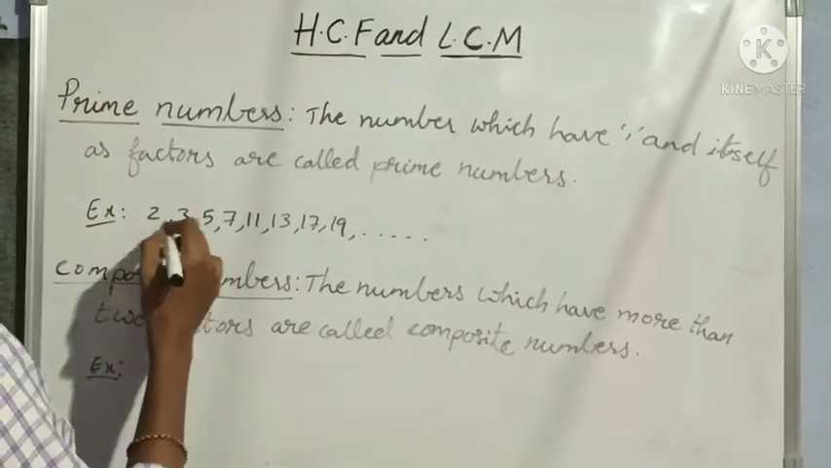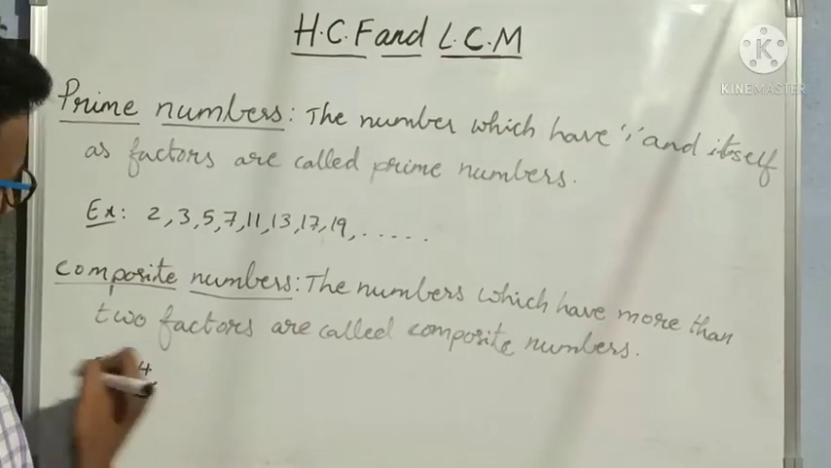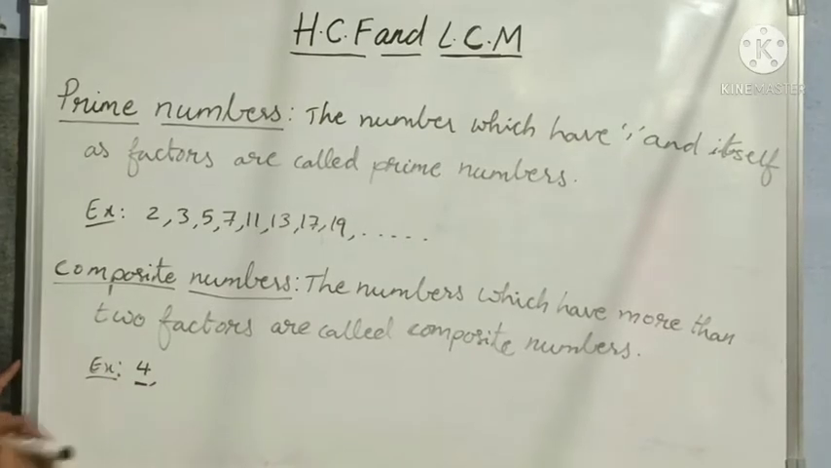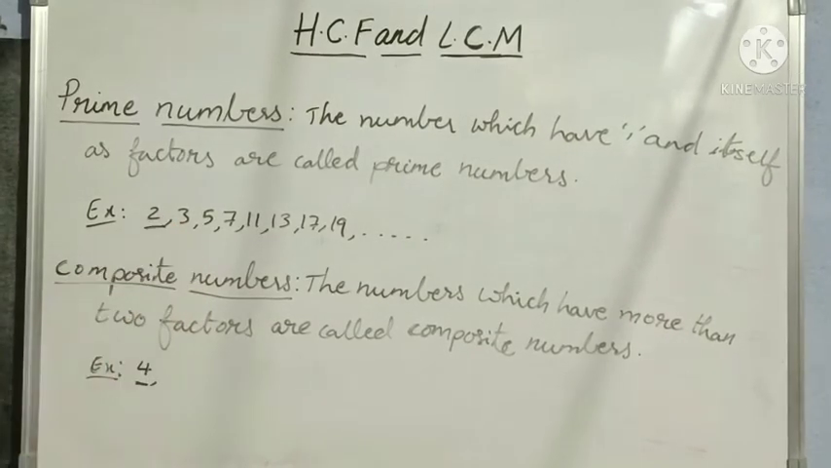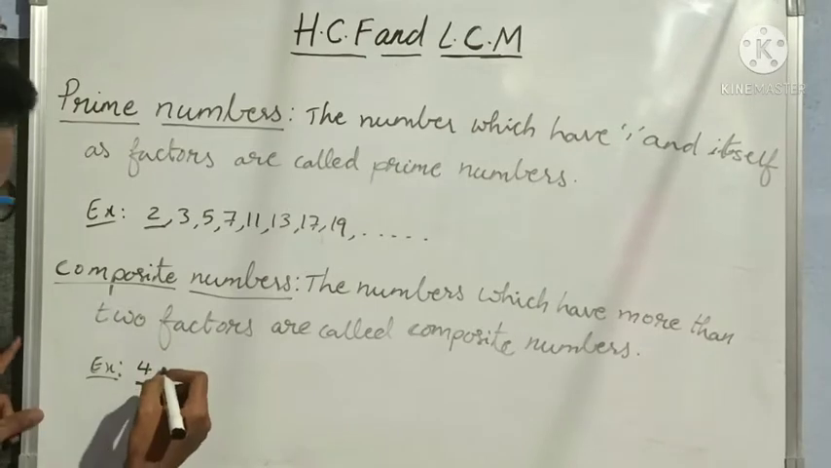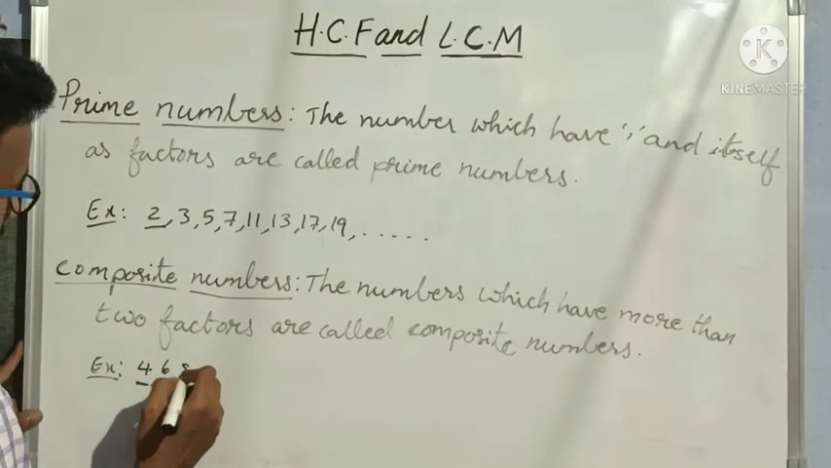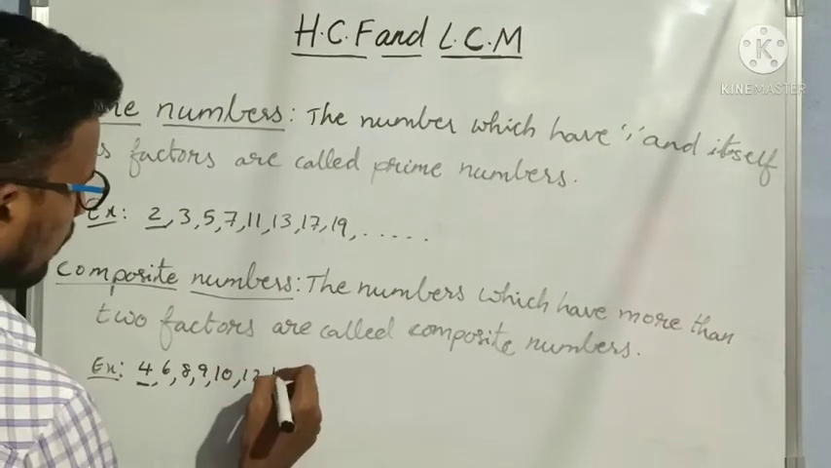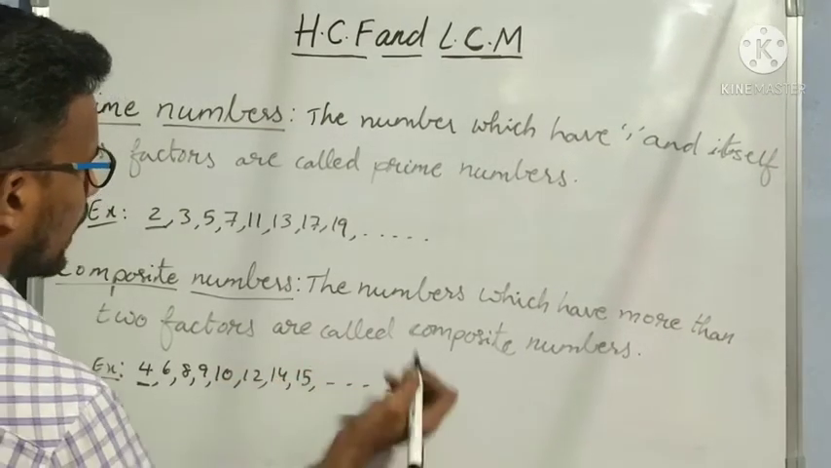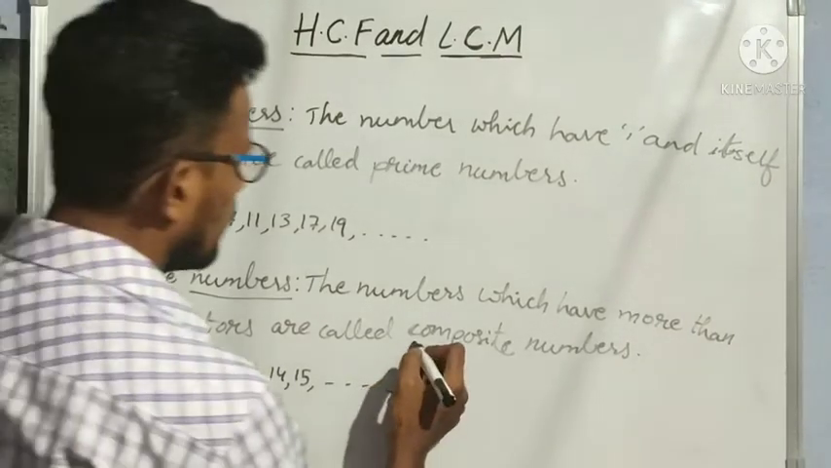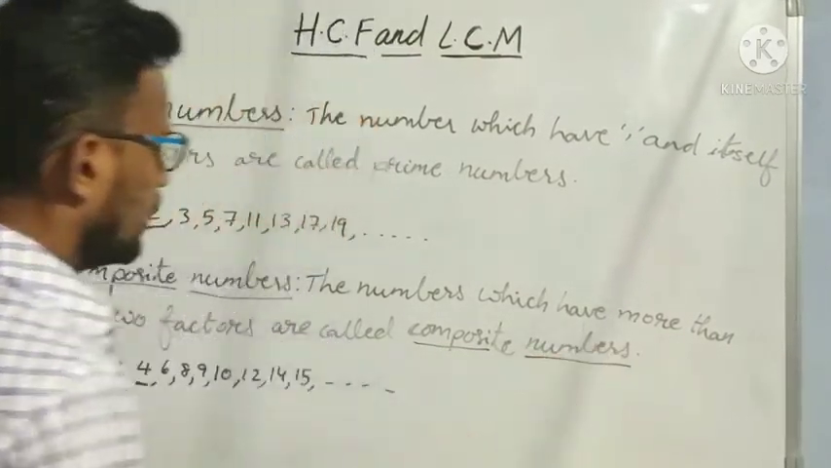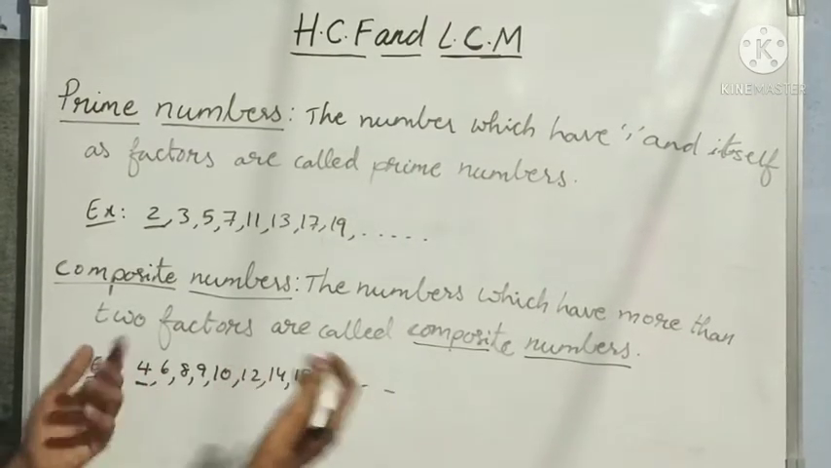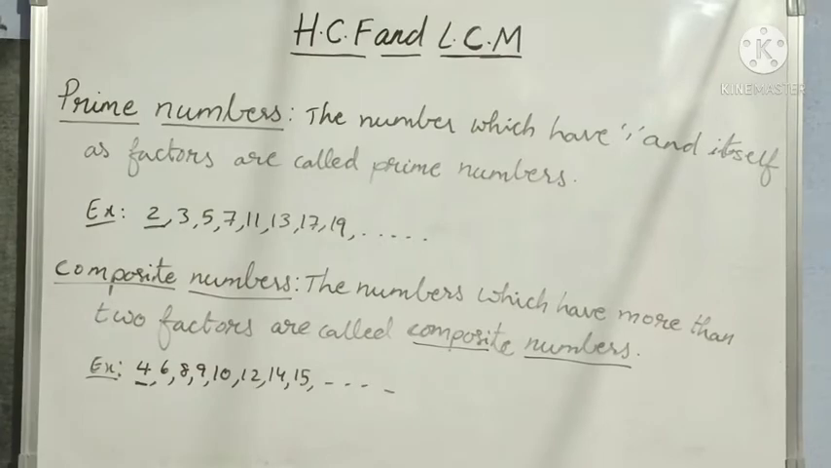So 2 is a prime number, 3 is a prime number. So after 3 what do we get? 4. So 4 is the first composite number. So what is the smallest composite number? 4. What is the smallest prime number? 2. Understood everybody? So 4, after that 6, 8, 9, 10, 12, 14, 15 and so on. These are composite numbers. Understood? Why? Because they are having more than 2 factors. Such type of numbers are called composite numbers.